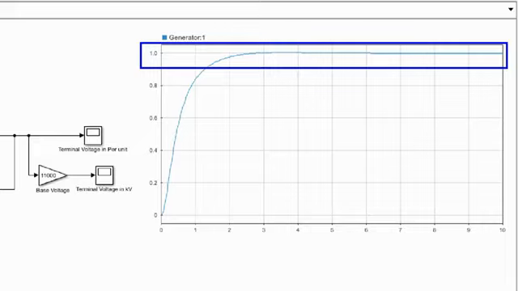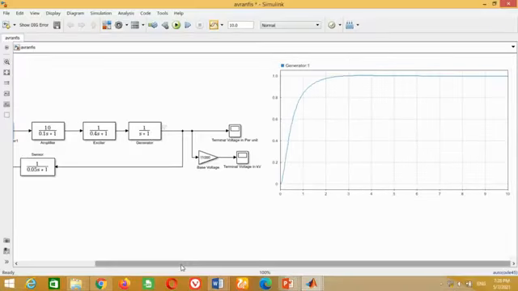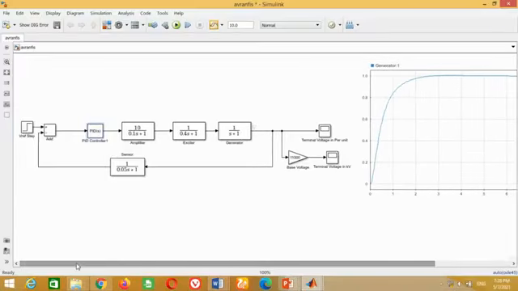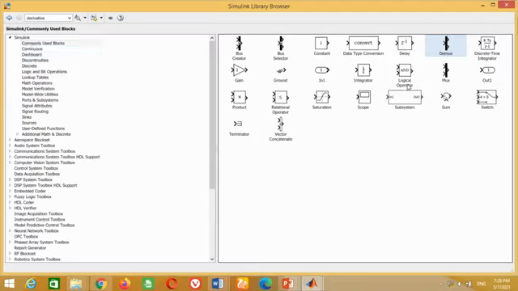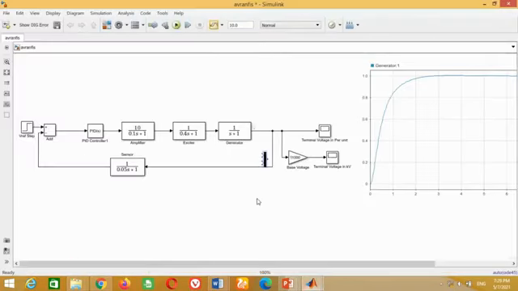As we know, the ENFIS controller needs the input and output data of the system for its successful training. Therefore, to get the combined input and output data, we need a multiplexer block. For this purpose, go to the Simulink library and bring this multiplexer block from here to the model. Bring this block here. Connect one port with the input of the PID controller and the other port with the output of the PID controller.